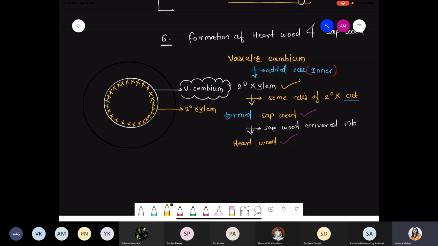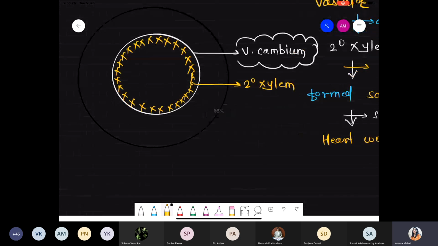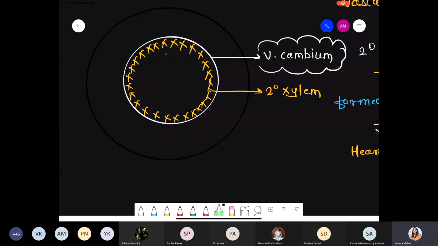So some cells of the secondary xylem get cut, and now what happened? Now they form sapwood. So see the position of the sapwood. So this is the area, this one. Some cells exactly below the secondary xylem. Now these are called which wood? That is sapwood.